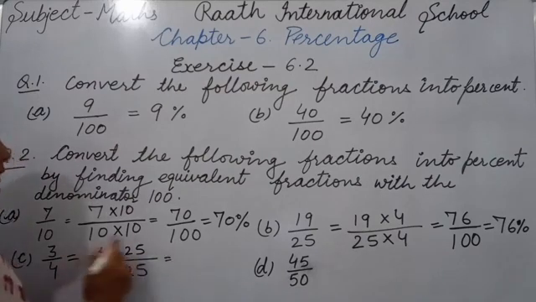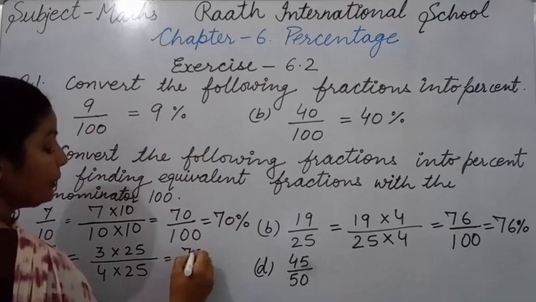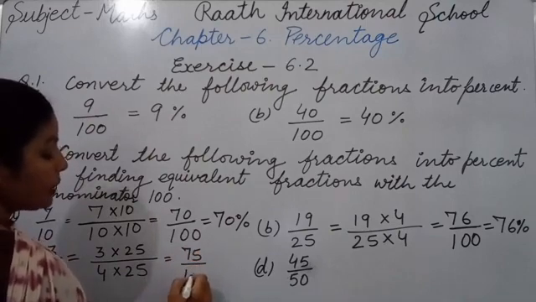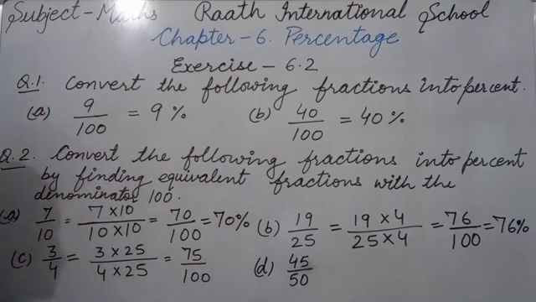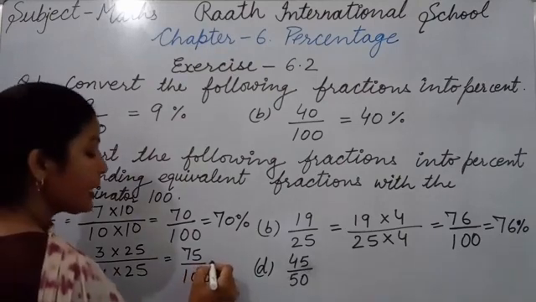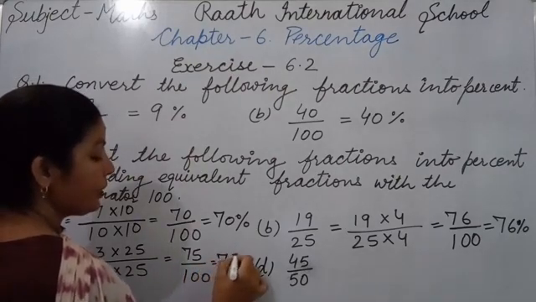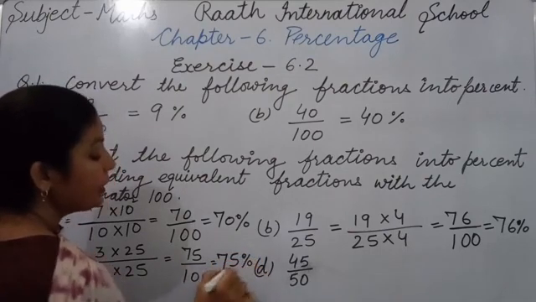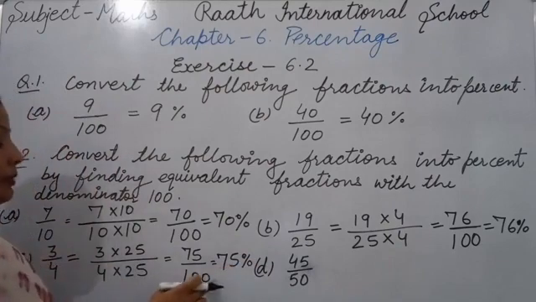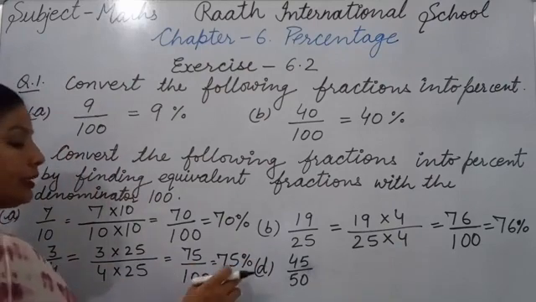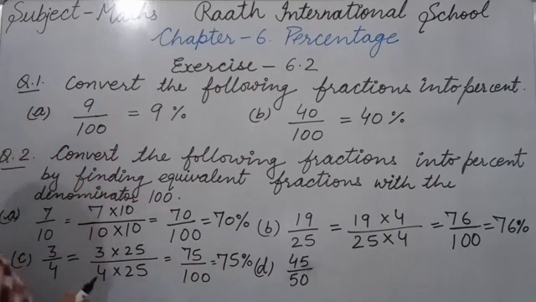Now 25 3s are 75 and 25 4s are 100. 75 upon 100 equals 75%. Because now the denominator is 100, and whenever the denominator is 100, we can use the percentage symbol. At the place of this denominator we are using the percentage symbol.